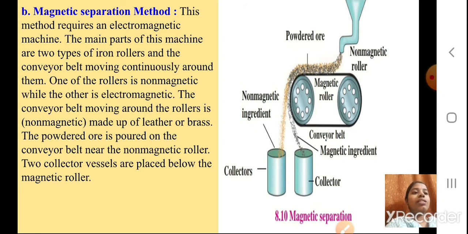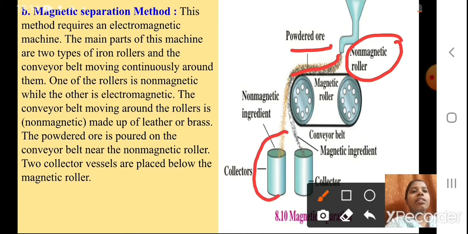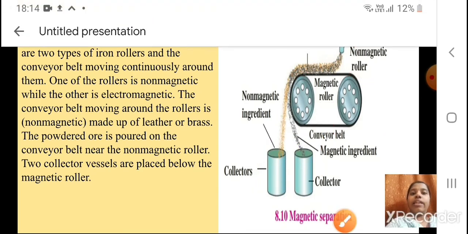So you can see here in the picture the powdered ore. This is a non-magnetic roller, and the powdered ore is coming onto it. And what is happening, students? Two collector vessels are placed below the magnetic roller. See, the non-magnetic ingredient is collected here. This is the magnetic roller, and this black color is your conveyor belt. In this vessel you will get the magnetic ingredient, because the magnetic roller will attract the magnetic materials in the gangue, whatever it will be.